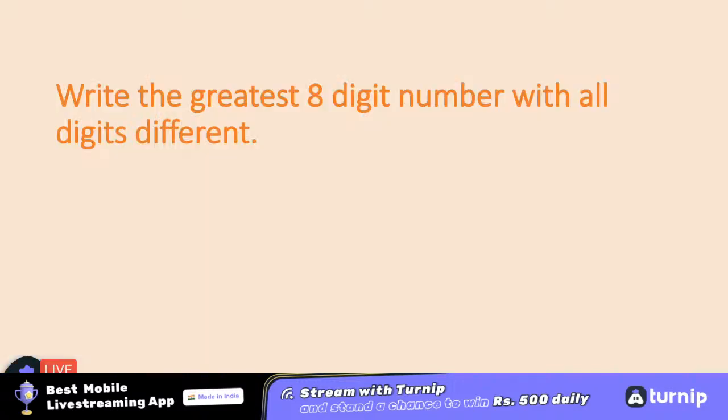The very first question is: you all need to write the greatest 8-digit number with all digits different. Now, you need to think of a number which is greatest, and that too of 8 digits, and all the digits must be different. Hurry up. Your answers will be awaited throughout the session. You need to be fast, quick, as aptitude is all about developing speed and your mental ability too. So hurry up.